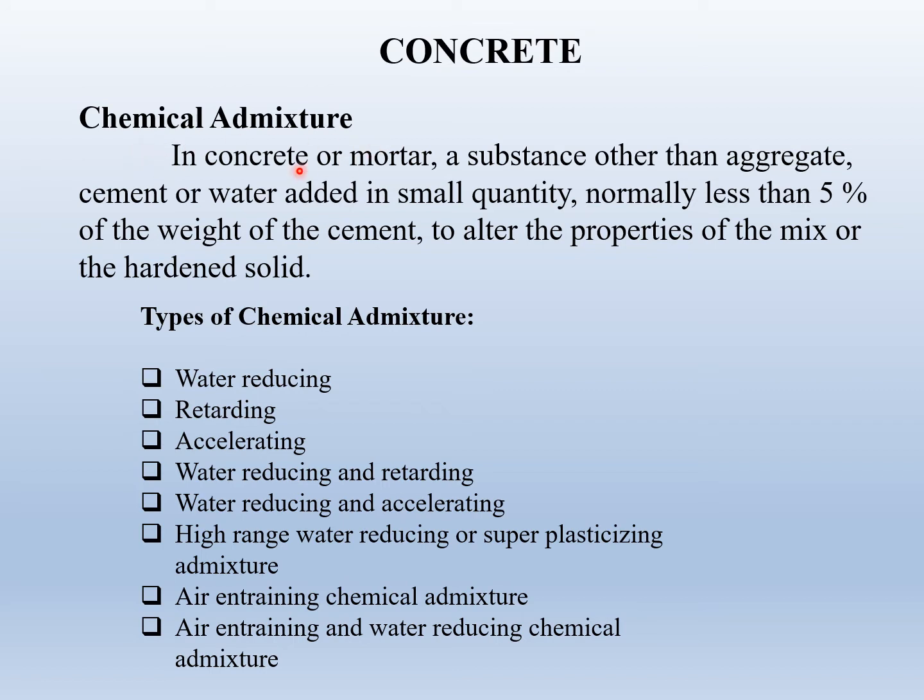Chemical admixture. In concrete or mortar, a substance other than aggregate, cement or water, added in a small quantity, normally less than 5% of the weight of the cement, to alter the properties of the mix or the hardened solid, is called a chemical admixture. So, chemical admixtures are the ingredients in concrete other than Portland cement, water and aggregate that are added to the mix immediately before or during mixing.